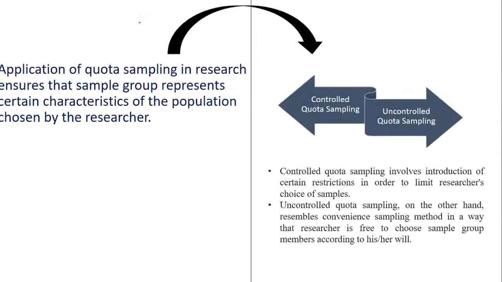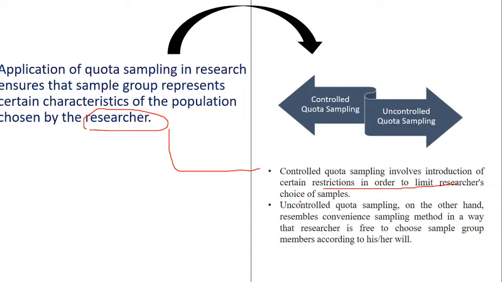Now if we talk about quota sampling, in research, it talks about characteristics of a population which are chosen by the researcher, which can be either controlled or uncontrolled. When I say controlled, it means that there are certain restrictions which limit the researcher's choice of sample. And when I say uncontrolled, it means that it is as per the convenience of the researcher. So please try to understand.